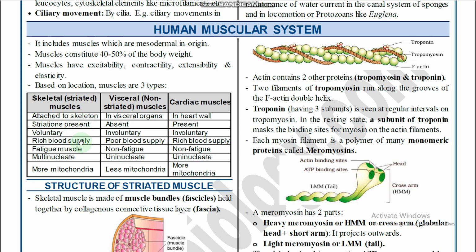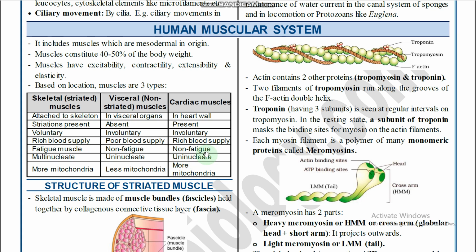Skeletal muscles have a rich blood supply, visceral muscles have a poor blood supply, and cardiac muscles also have a rich blood supply. Skeletal muscles are fatigue muscles, meaning fatigue, or tiredness, sets in easily. Visceral muscles are non-fatigue muscles, and cardiac muscles are also non-fatigue muscles.